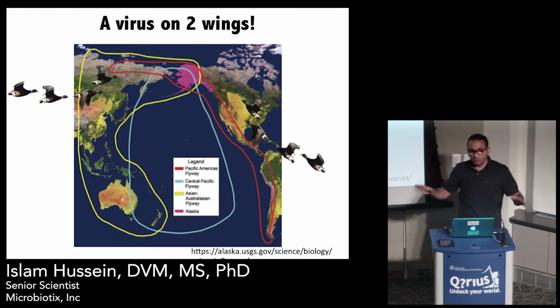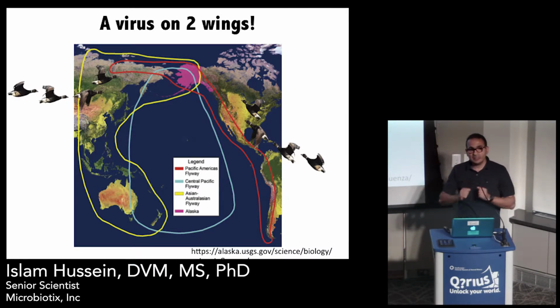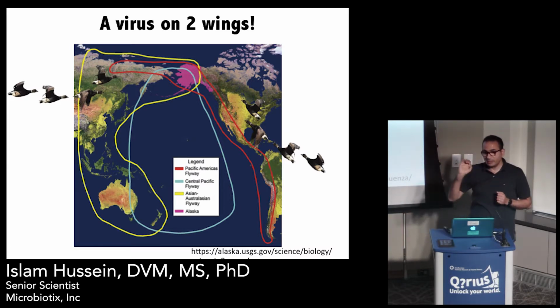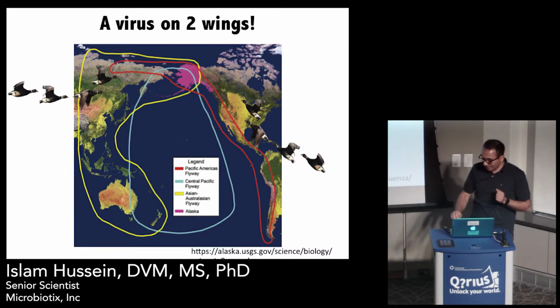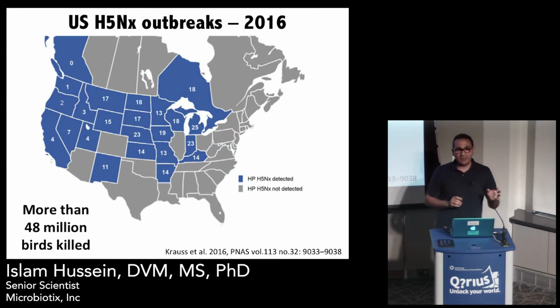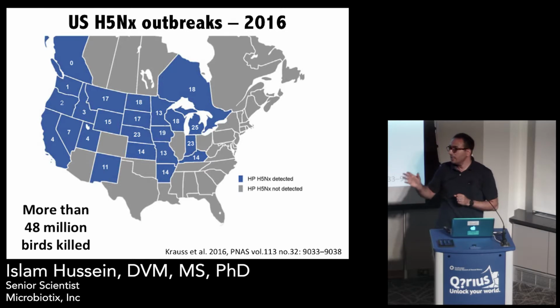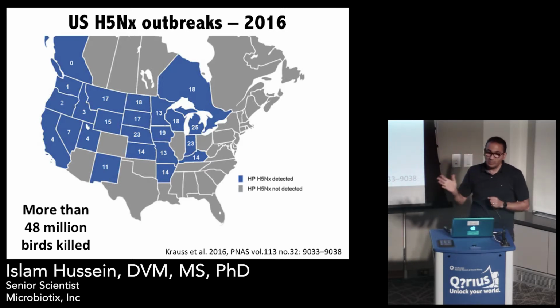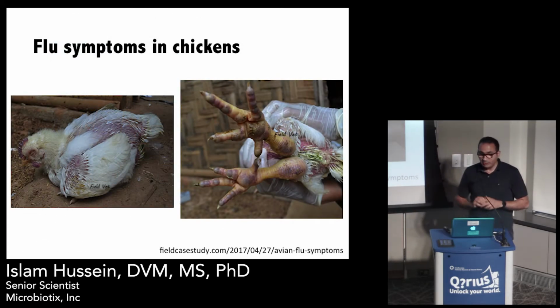And this virus is always on two wings, and migratory birds play an important role in the intercontinental transmission of this virus between different countries. For example, Alaska is a very hot spot for transmission between Europe and North America. And very recently, in 2016, we had a transmission of an H5 virus from Europe to North America via Alaska, and it caused a huge outbreak in domestic chickens here in the US that resulted in the killing of more than 48 million chickens.